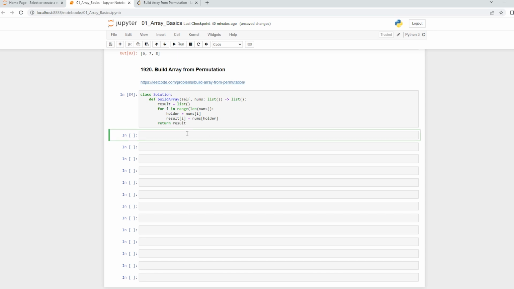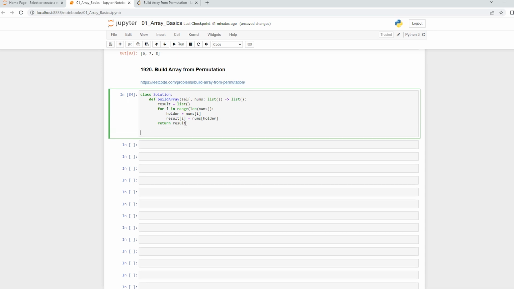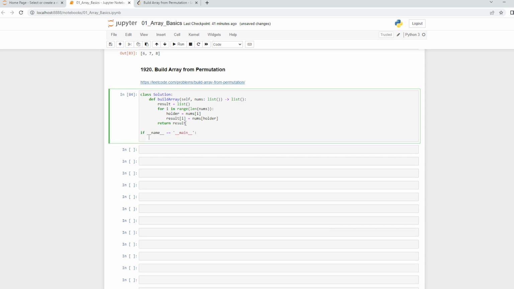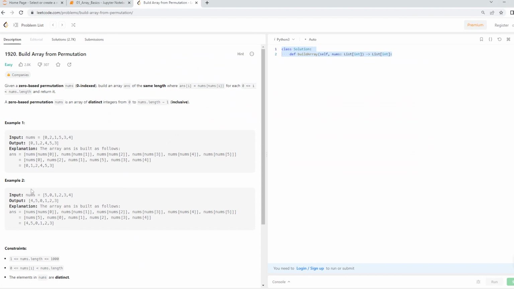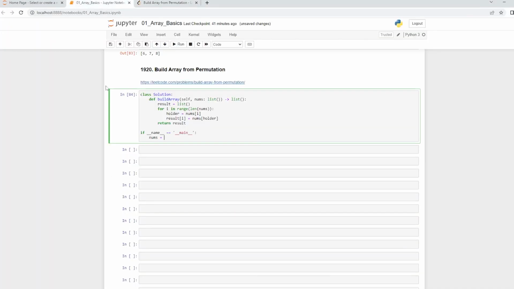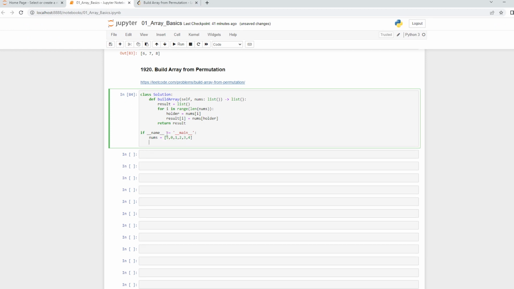Okay, my class is ready. Now I'll make a main method. So this is the way you execute it, or let me just put it over here itself. That would be better. So if __name__ is equal to __main__, I have to perform something. So let us give it an input, and we'll take the same example. So let us take this over here.